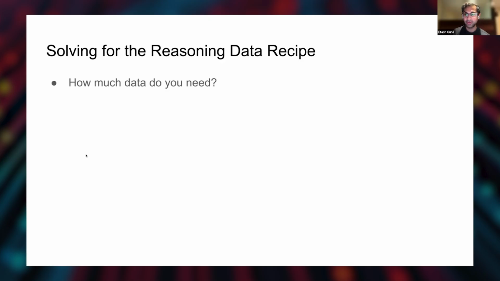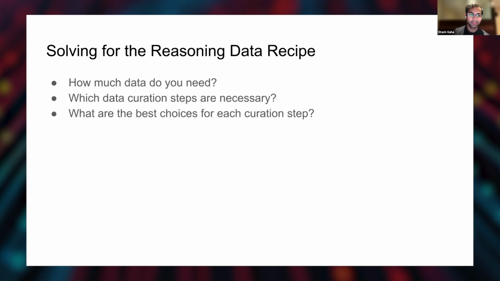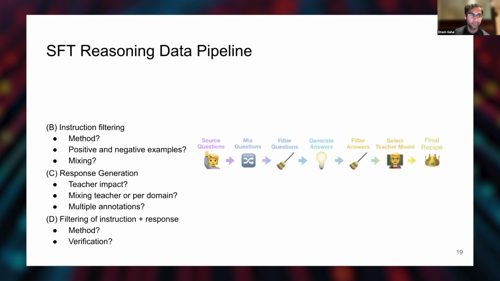But we still had a lot of basic questions on the table, like how much data do you need to actually get really good models? What curation steps are necessary in the pipeline? What are the best choices for each curation step? How do you actually figure this out? These are all very basic scientific questions that we hadn't answered up to this point.